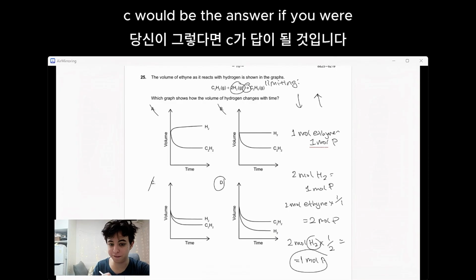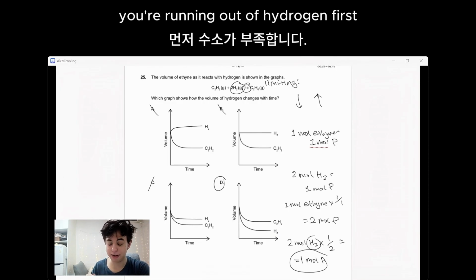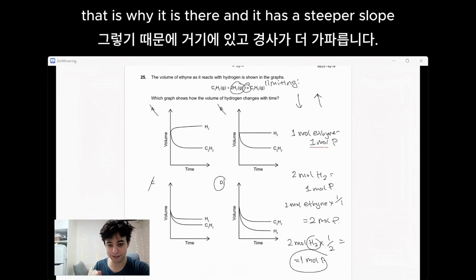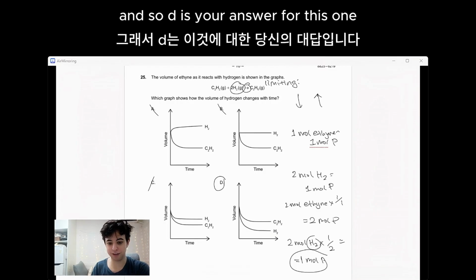C would be the answer if you were running out of your ethyne first. But with D, you're running out of hydrogen first. That is why it is there, and it has a steeper slope compared to the ethyne. And so D is your answer for this one.